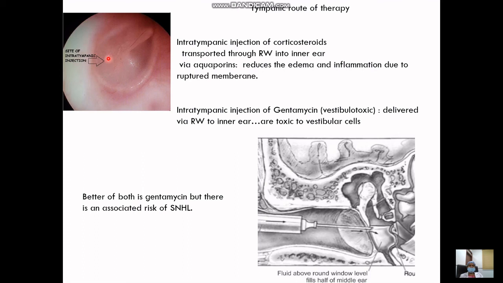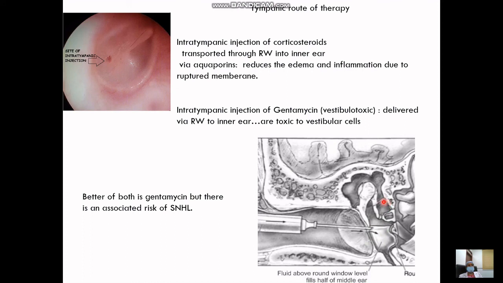Here we inject the drug, and from the round window it goes into the inner ear to relieve the symptoms of Meniere's. So, two drugs as already mentioned: corticosteroids and gentamicin. Corticosteroid basically reduces the inflammation and edema due to the ruptured membrane. Gentamicin is itself vestibulotoxic, so it will depress the vestibular receptors and hence decrease the symptoms of Meniere's.